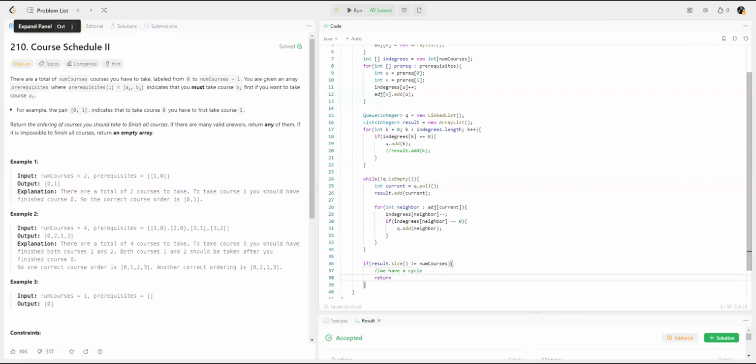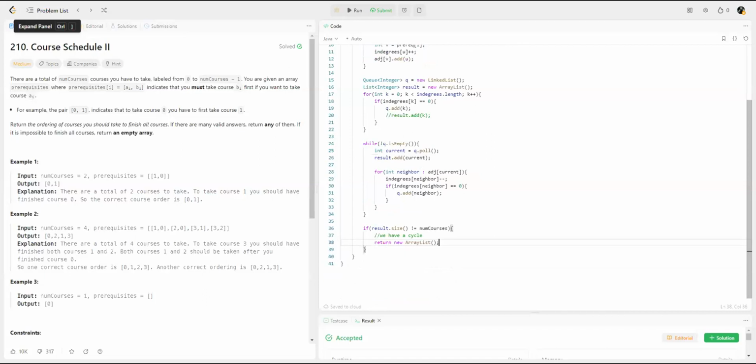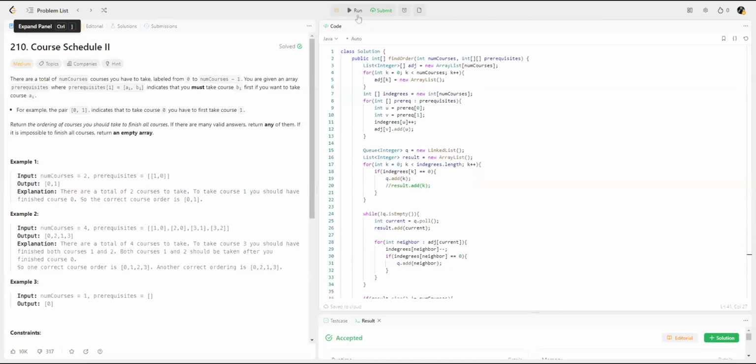So what we want to do is return an empty array, new array list, an empty one. Else, we just return our result. Cool. That makes sense to me.